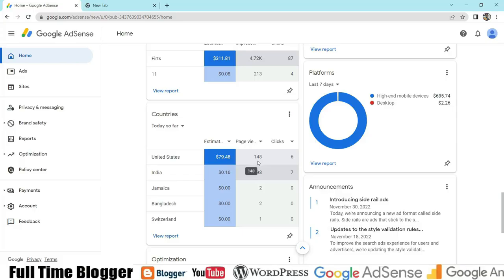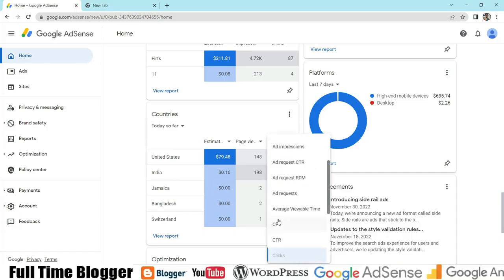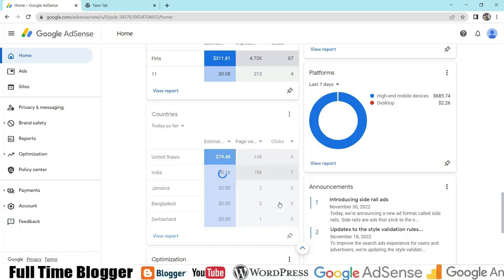Now here you can see the page views, how many page views I got today, and here are the clicks. Okay, so most of my traffic is from United States. I personally target United States, and I get traffic from India and other countries. So here you can see the CPC right here. Okay, so this is my CPC.